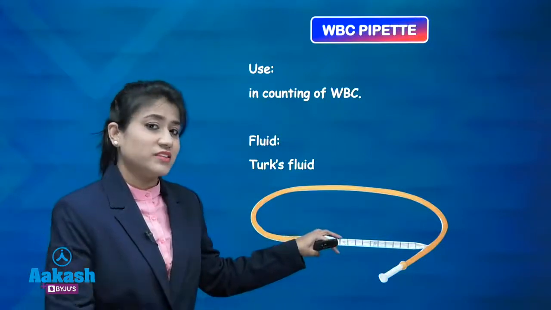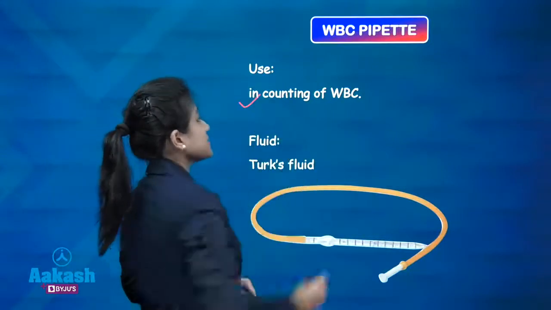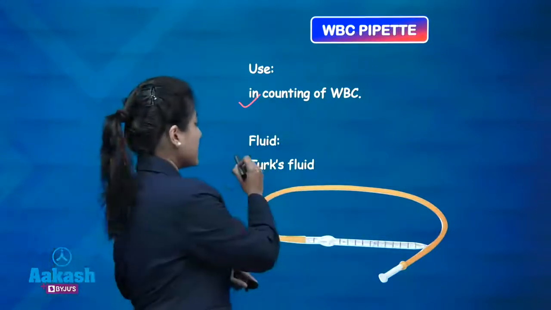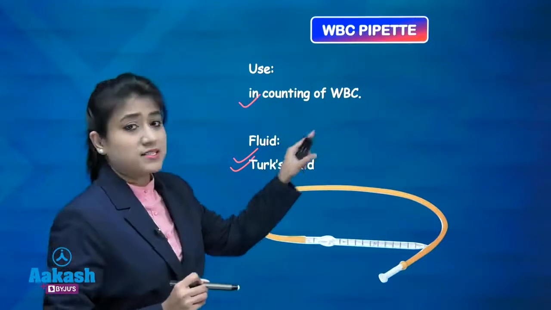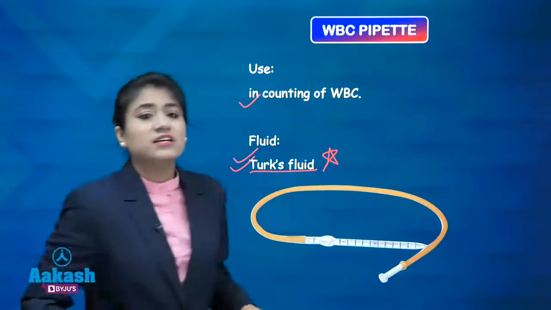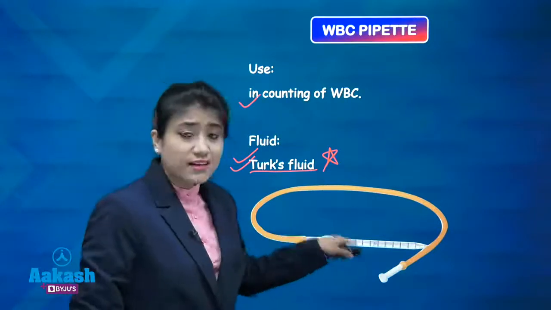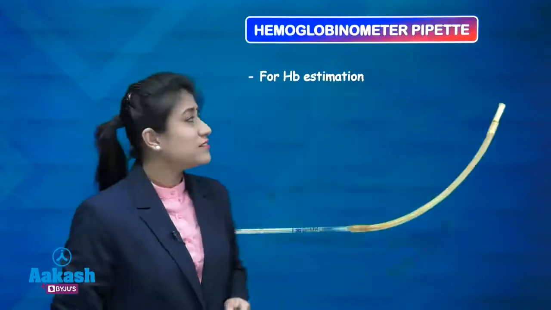You have to use the RBC pipette. The fluid used for counting WBCs in this pipette is Turk's fluid. Yes, Turk's fluid is taken in this pipette to calculate the WBC count.